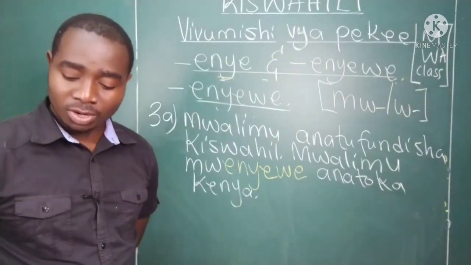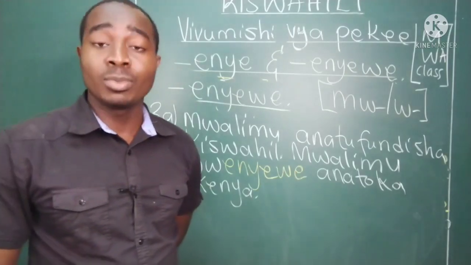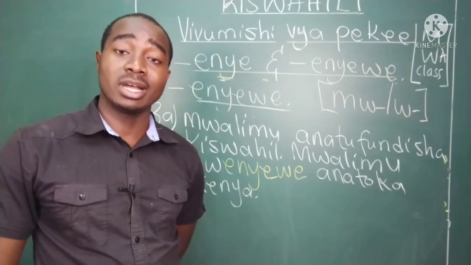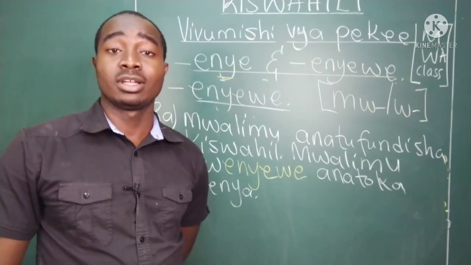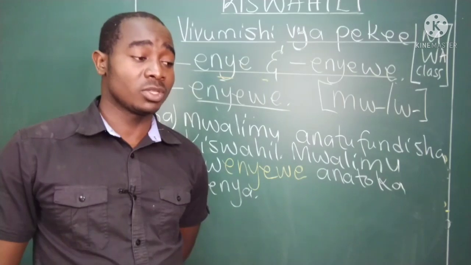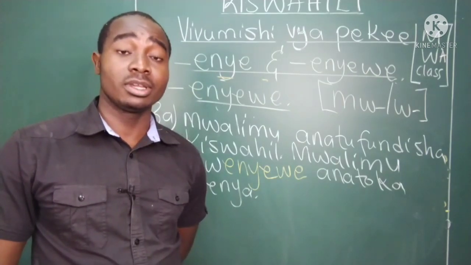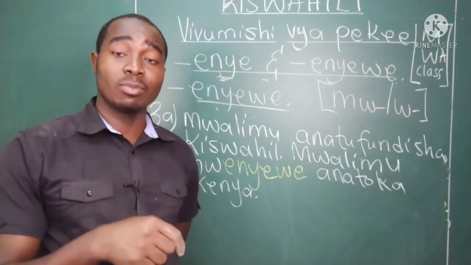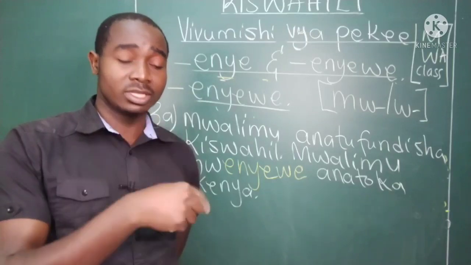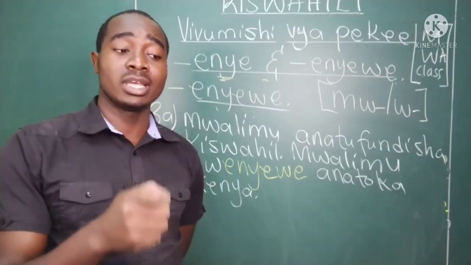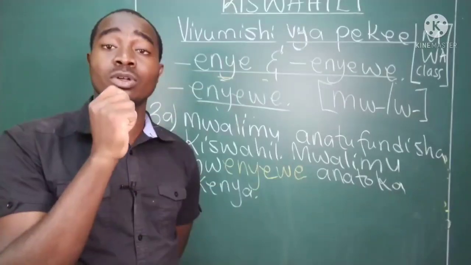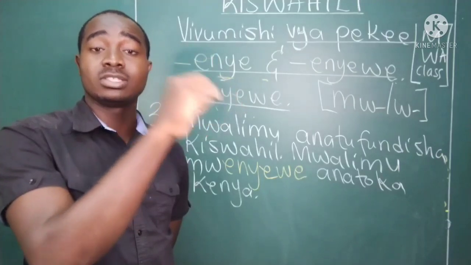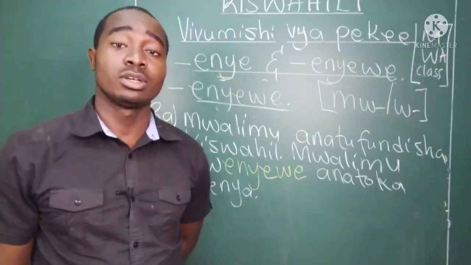Okay? For example, maybe your children are playing and one child hit another. Then as a parent, you saw this kid hitting another kid, and the kid escaped. Then when he came back, you have talked about this kid hitting another kid, so you can say, mtoto mwenyewe ni huyu. The child himself is this one. The one that hit the other kid is this one. Mtoto mwenyewe ni huyu. Sawa?